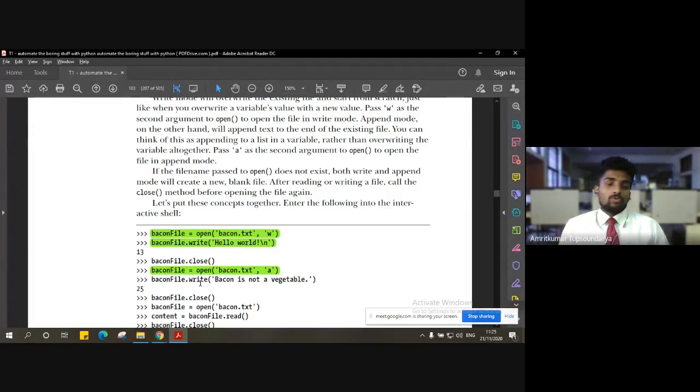So I don't have to create a file again and write the content fresh, right? We can simply write the content again using the permission called amend. For that, I have to give the command bacon file is equal to open followed by the file name, and the second argument will be the permission, that is the mode.